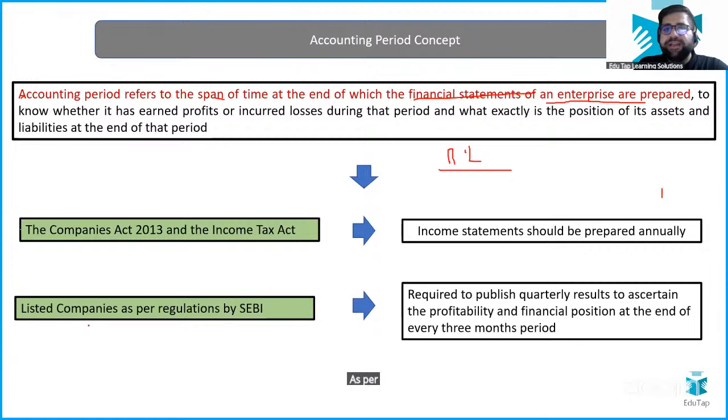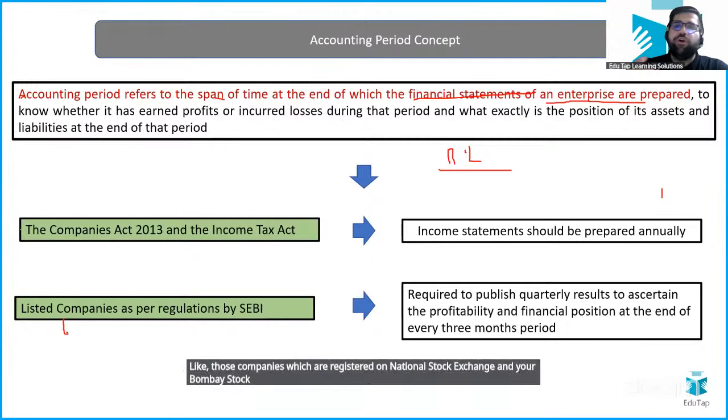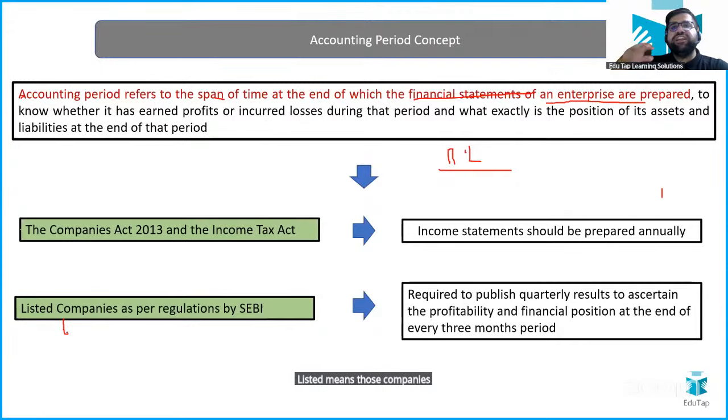Now, as per listed companies. What are listed companies? Those companies which are registered on the National Stock Exchange and the Bombay Stock Exchange are called listed companies. Listed means those companies whose shares are traded on the National Stock Exchange and the Bombay Stock Exchange. Tell me, is Oyo, which is owned by Mr. Ritesh, a listed company? The answer is no. I cannot buy the shares of Oyo. But is Reliance a listed company? Yes, because shares of Reliance are available on the stock exchanges of India.